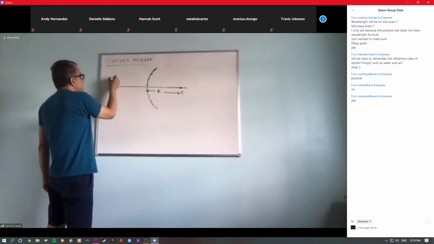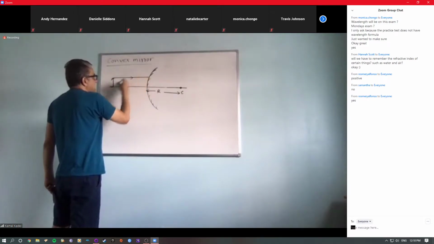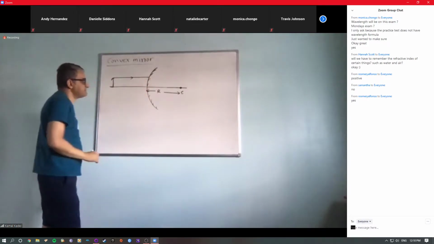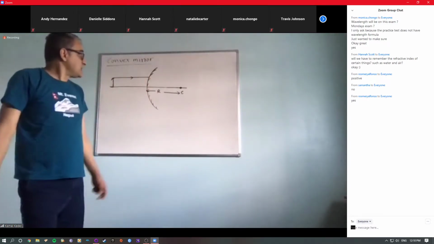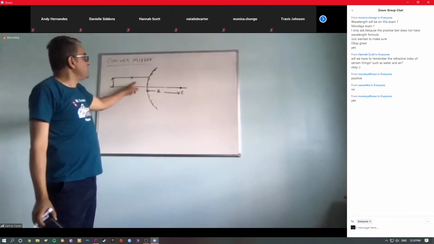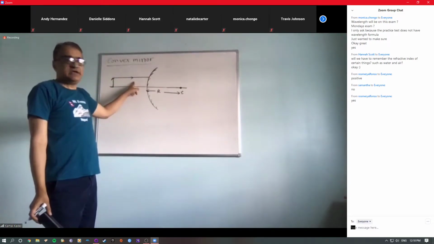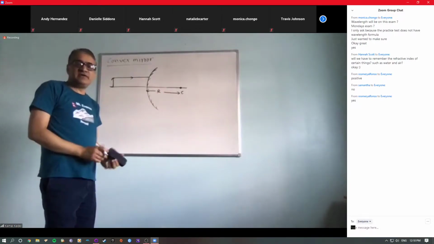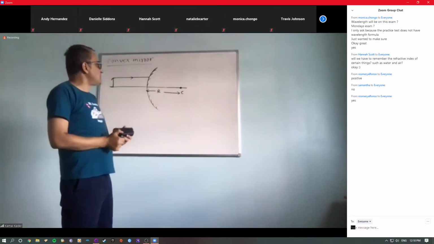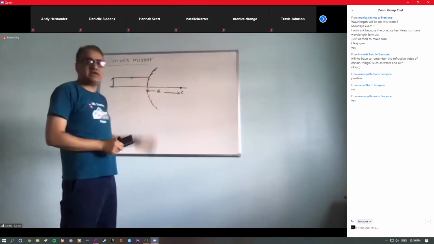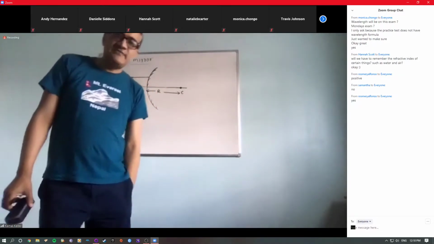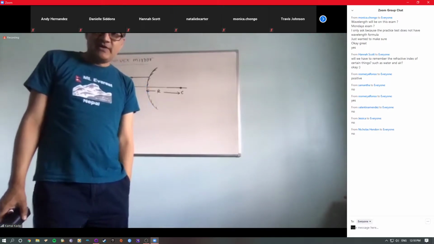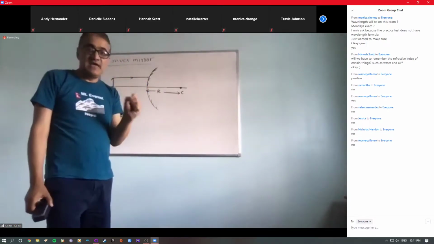The light ray can go like this, parallel to the principal axis. So what happened here? Is the center of curvature on the same side as the incoming rays or not? Look very carefully at this mirror. No, that's the difference.